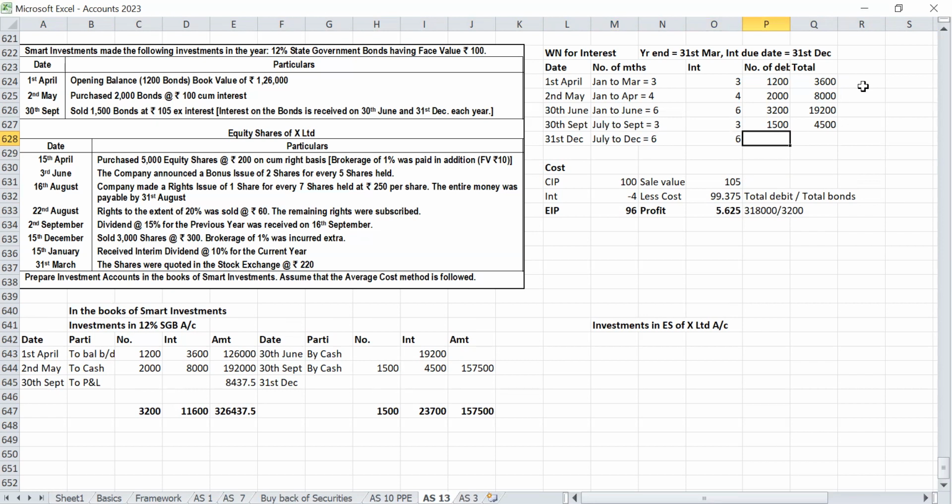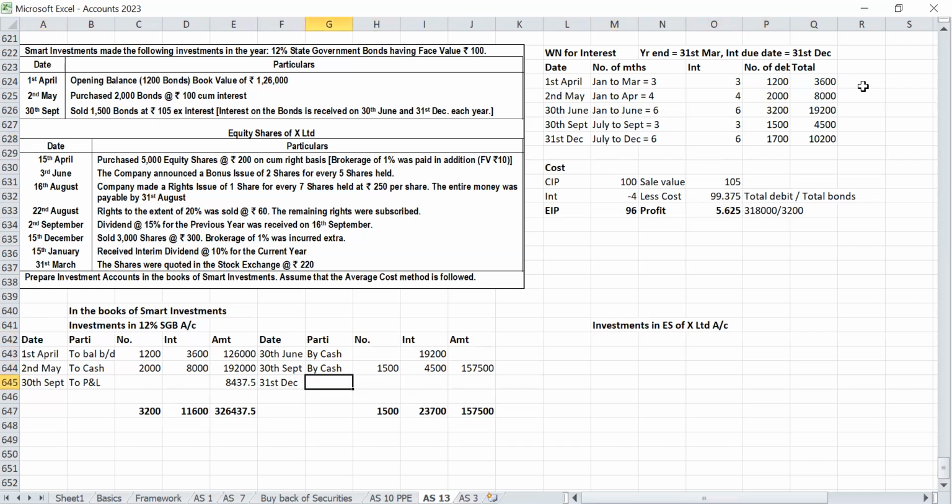How many debentures in hand? 3,200 minus 1,500, so 1,700 in hand. Correct? Yes, sir.